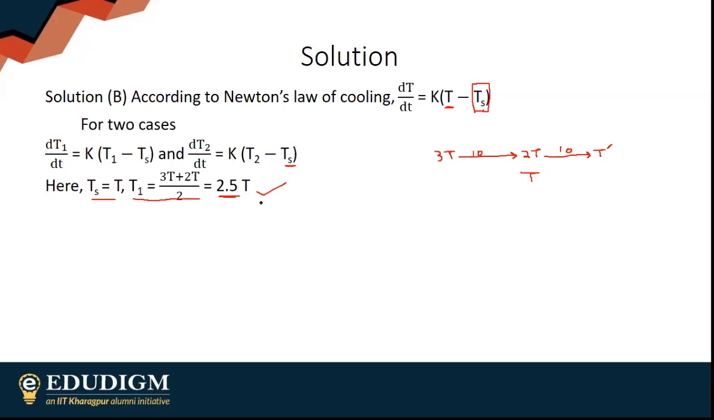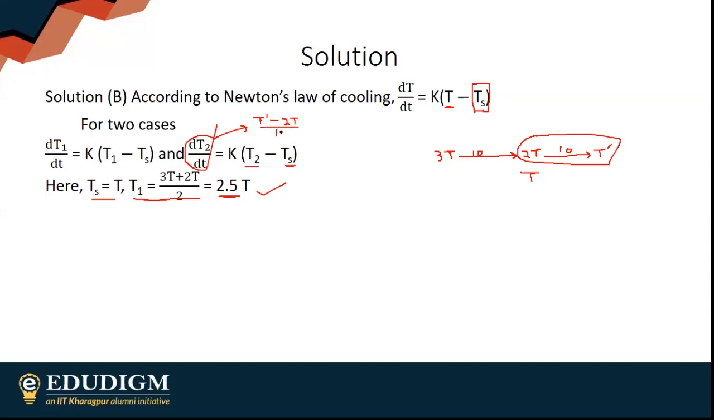Obviously, this is the first case. Similarly, you will do the same thing for this. Do the same thing for this. The average temperature, that is T2, is 2T plus T dash by 2. Ts is already T. dT2 by dt, this expression will be nothing but T dash minus 2T, final minus initial temperature, by obviously the time taken, that is 10.